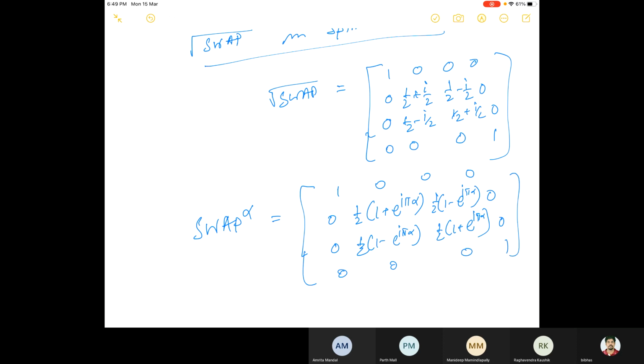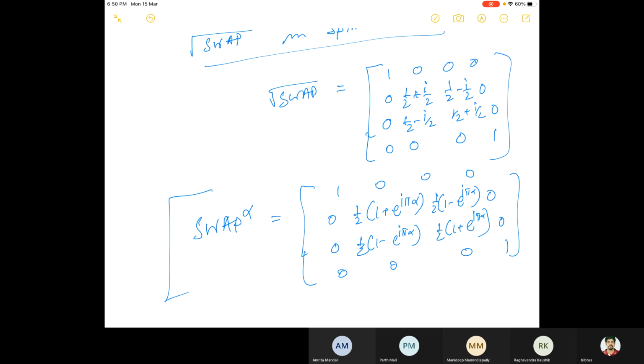So there's just a parameter here. This gate also can be implemented for some values of alpha. Or you can just forget about this gate and focus on the square root of swap. So the question would be, can we implement this CNOT gate using these gates?